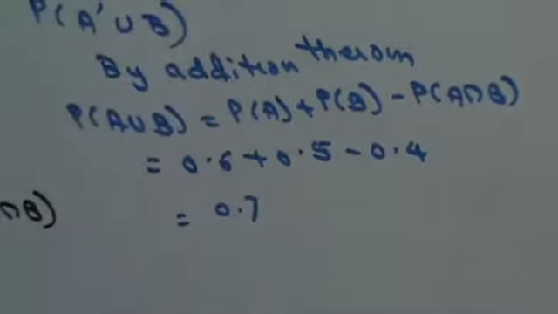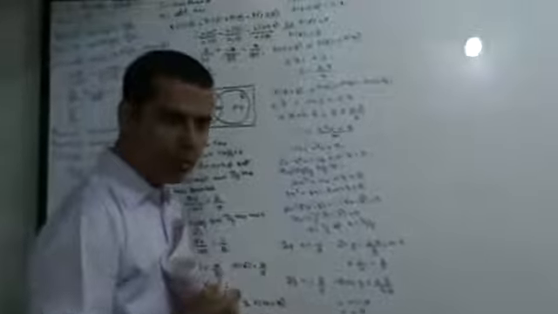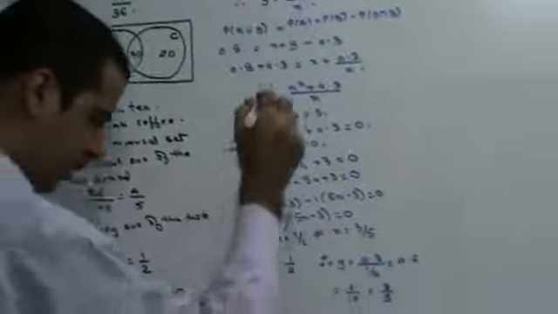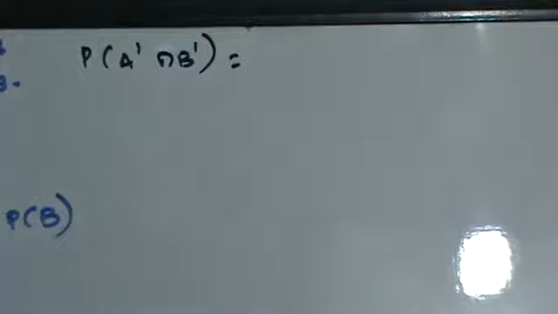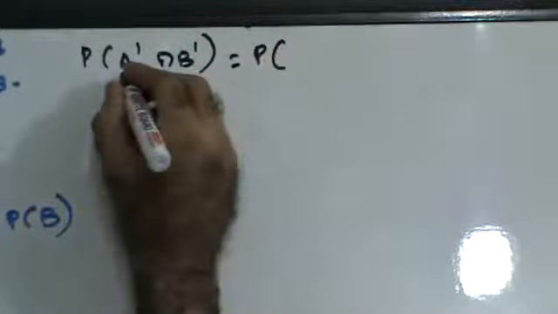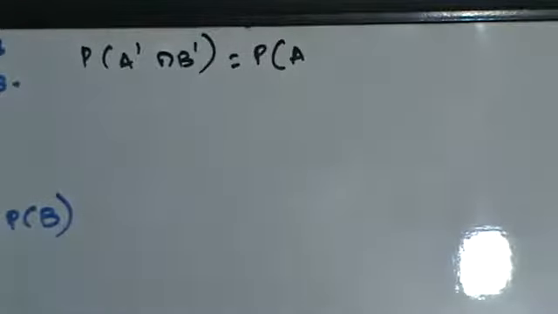So what does De Morgan's theorem state? It states that wherever there is a complement, remove the complement, and wherever there is no complement, put complement. For example, they've asked you to find out P of A complement intersection B complement. Now, if I apply De Morgan's theorem, wherever there is a complement, remove the complement.